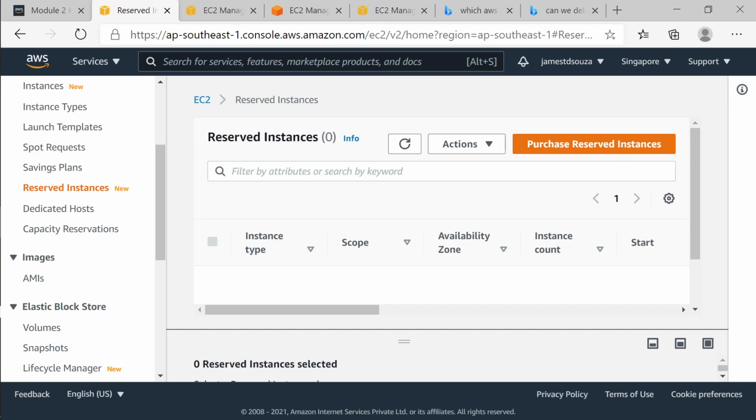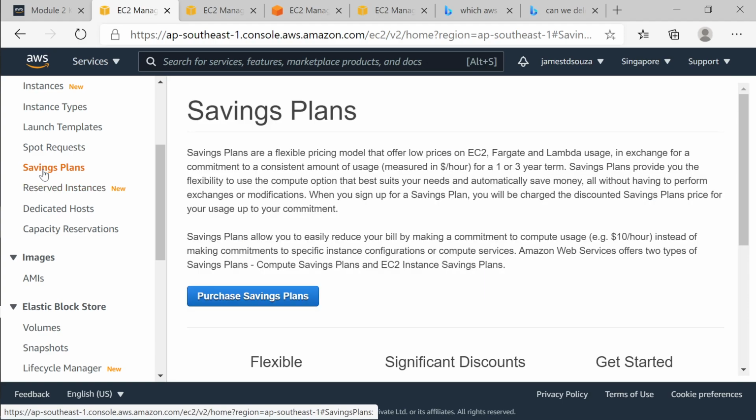So reserved instances, you are booking a reserved instance for a long time. In cloud, you can book instances for 1 year or 3 years. Depending on whether you're booking for 1 year or 3 years, you will save up to 72%. Savings plan is something similar. Again, you have to book for 1 year to 3 years. So what is the difference between that? I will let you know.